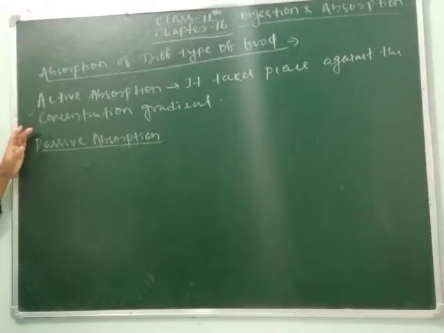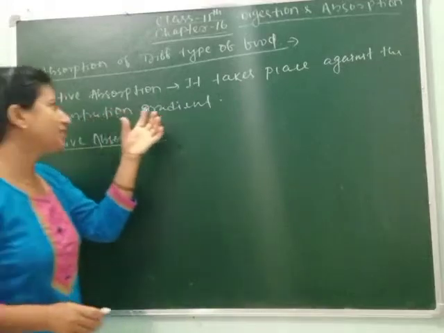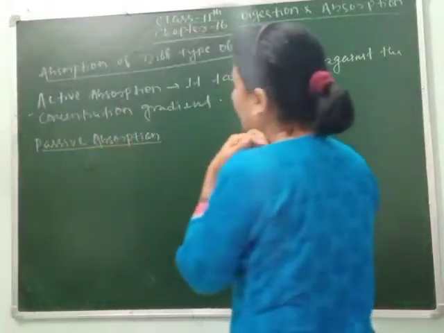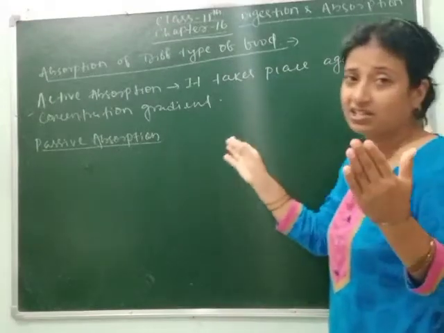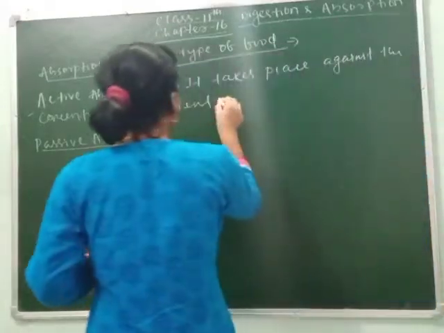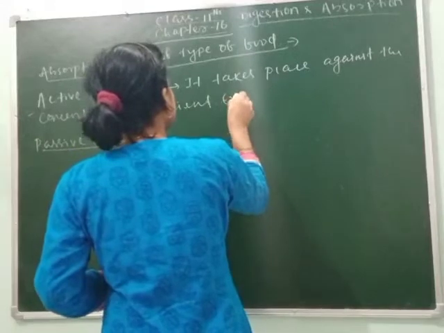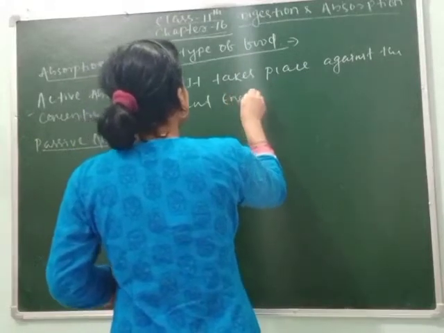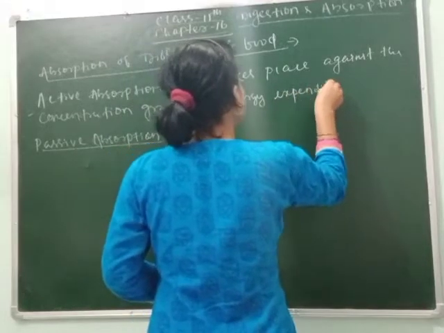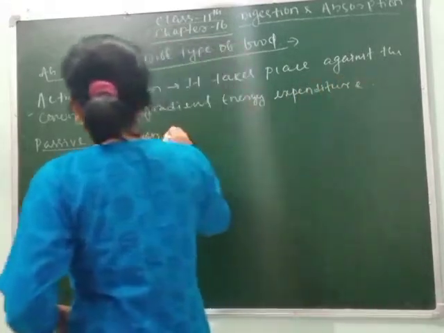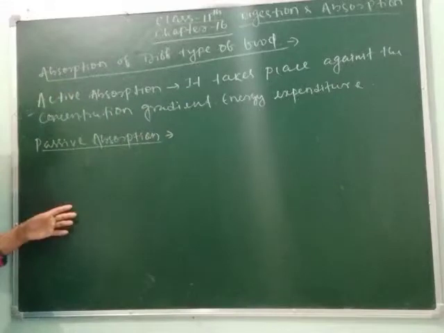So how do active and passive transport occur? In active absorption, or active transport, as you know, it takes place against the concentration gradient, so energy expenditure occurs. But in passive absorption no energy expenditure occurs.